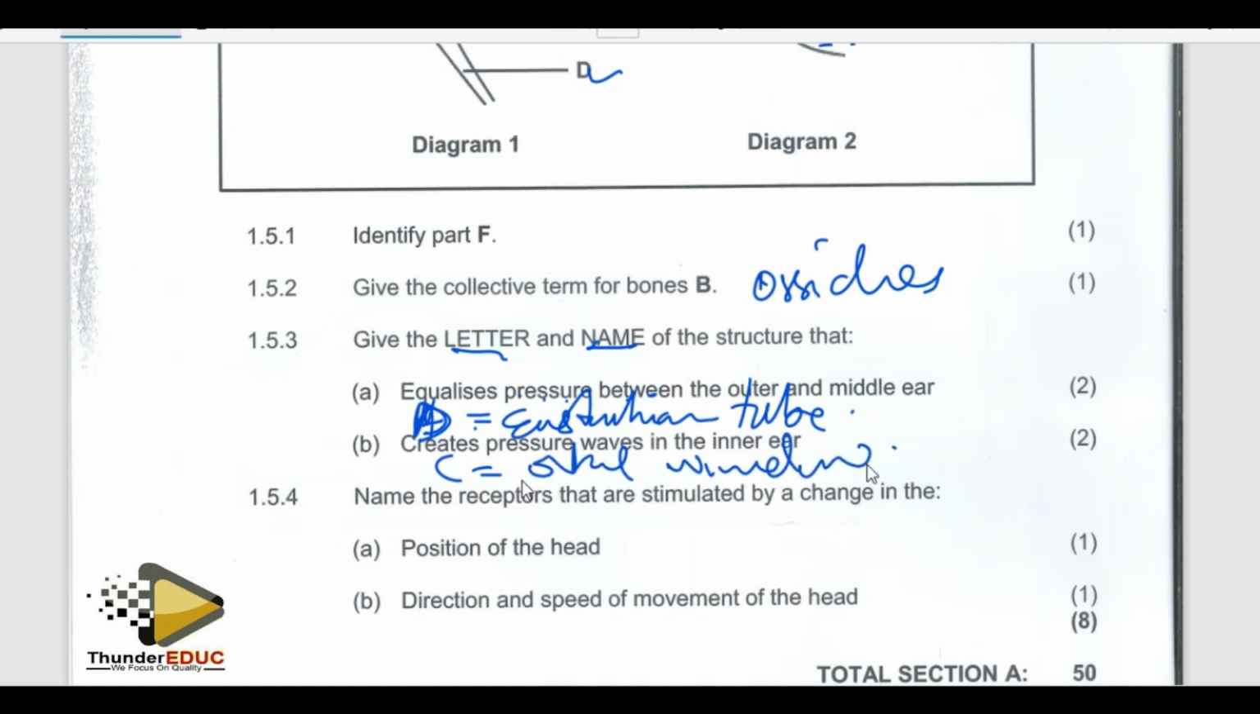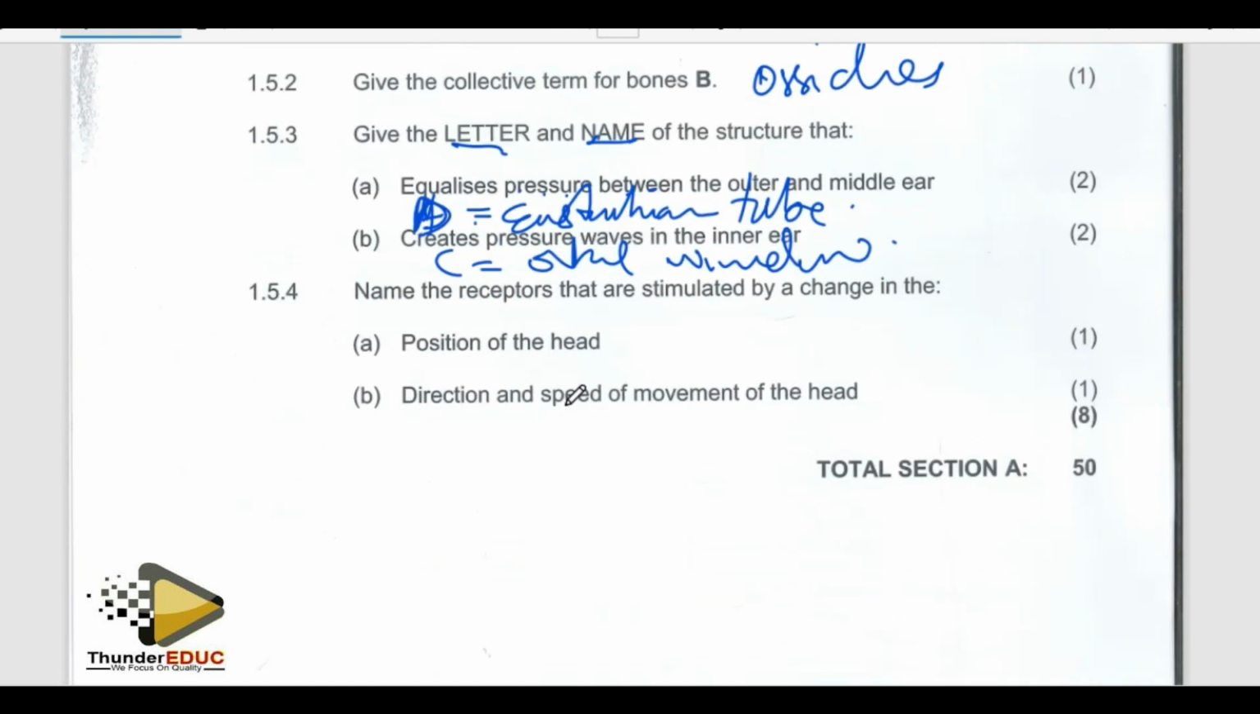Yes, the paper was easy. Anyway, we shall see what as we are going down. Yes, we shall see as we are going down.